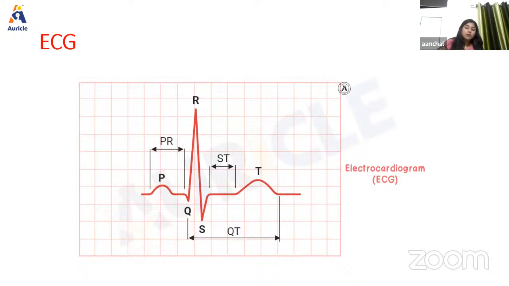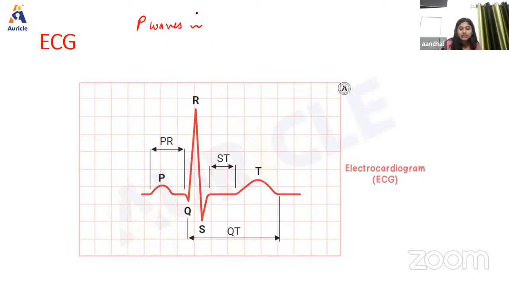Now we're going to talk about the different waves that are shown in this graph. First we have the P wave. P wave is basically a positive wave, and the first wave shown in the ECG, and it is also known as atrial complex.